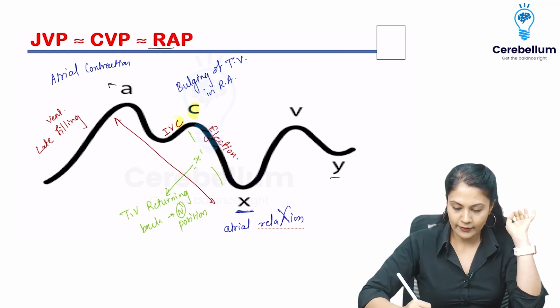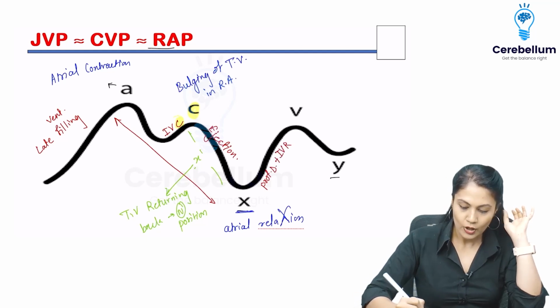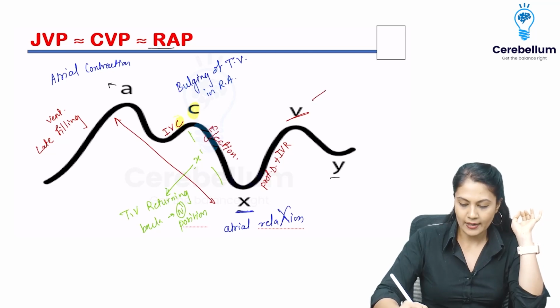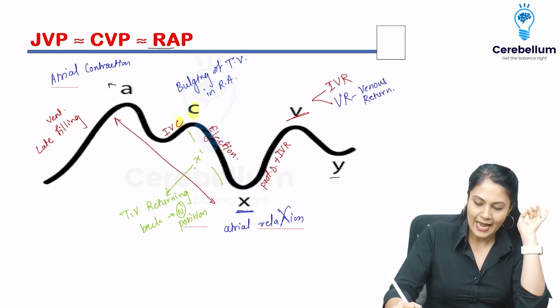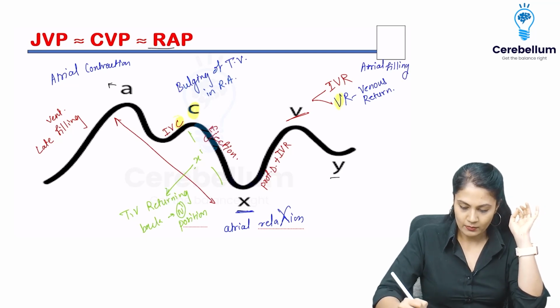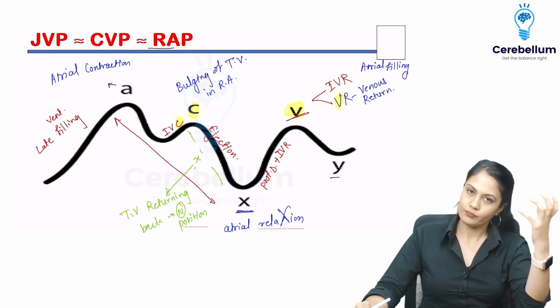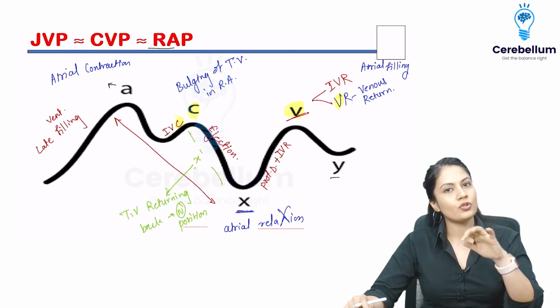Alright. Then I have the V wave. V wave is going to be because, in that time, I'm going to have protodiastole plus IVR. So please remember, V is for VR and IVR, right? IVR is isovolumetric relaxation and VR is venous return. That means the atria is actually getting filled over here. I can write it as atria filling, but it is easier to remember by V for V. That is IVR and VR, they are going to come at the V wave. Alright, IVR is isovolumetric relaxation, which is the ventricular phenomenon, and the VR is going to be the atrial phenomenon.